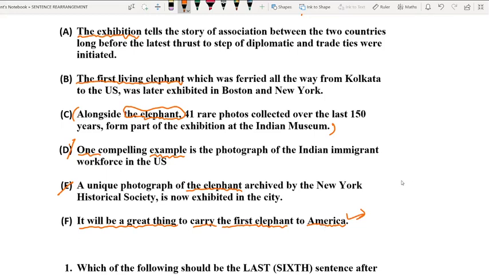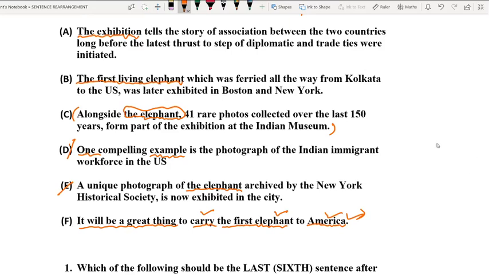So now, what I said, once we have found out the first sentence, our purpose should always be to locate the keywords on which the sentence is based. And obviously, the keywords in these sentences are elephant, being carried, and the place to which it is being carried. So now, let me tell you again what are the keywords we have found so far in the last sentence. The first one is the elephant, second, carry, and the third one is the place to which it is being carried, or it was carried to.